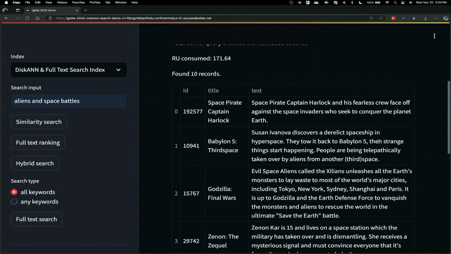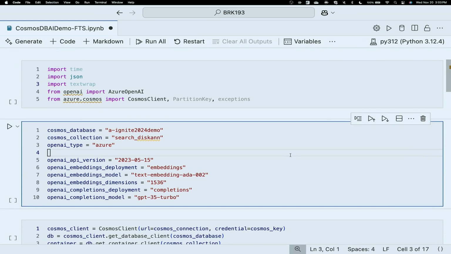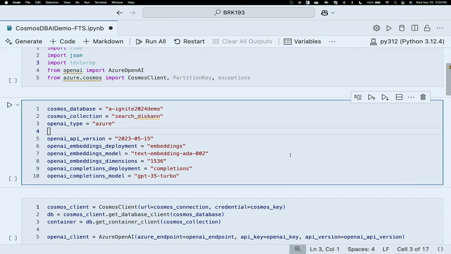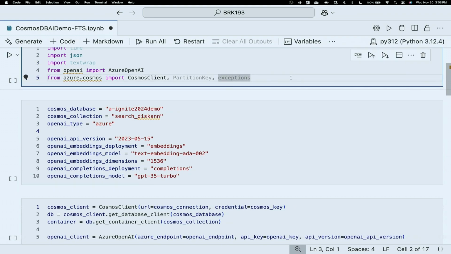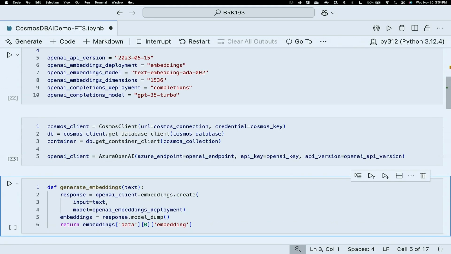Now, I can show another example of this as well. So I have a Jupyter Notebook here. Again, sorry, folks, it's another Python demo. The Python people will be happy here. So what I'll do is I'll show a couple different ways of doing search in Cosmos DB. So we'll go ahead and connect to my collection.